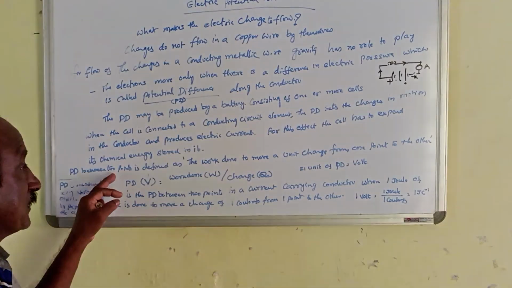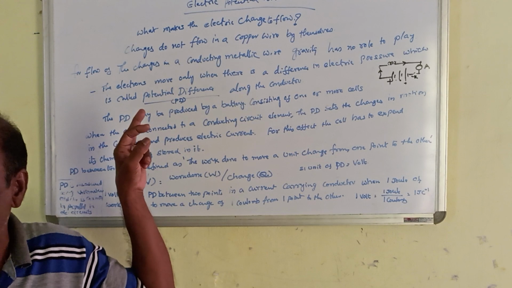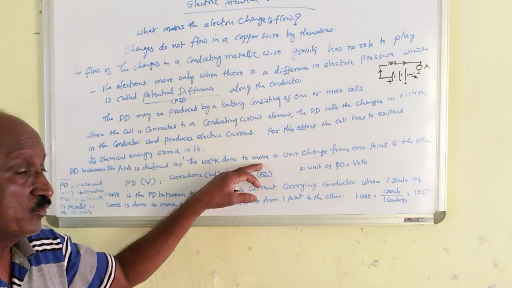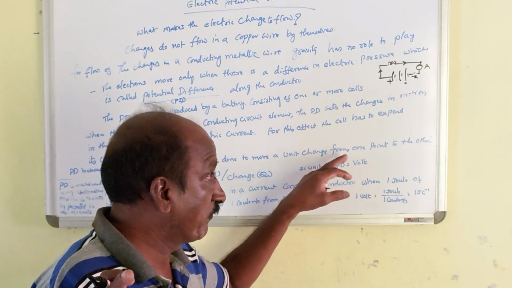The potential difference between 2 points of a conducting wire is defined as the work done to move a unit charge from one point to the other.